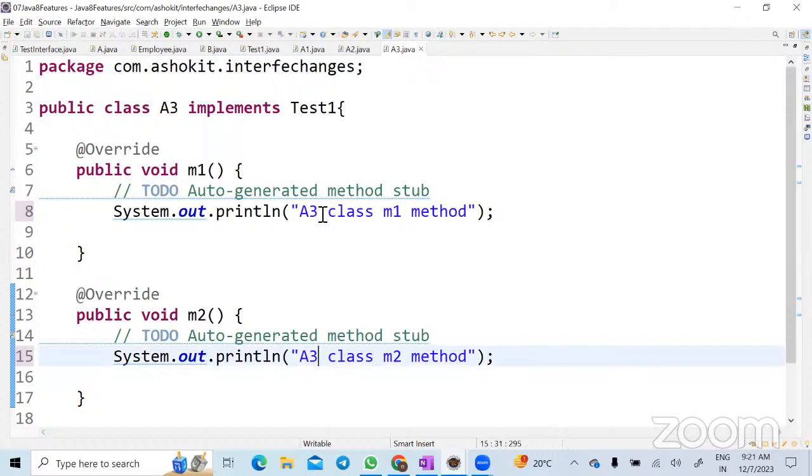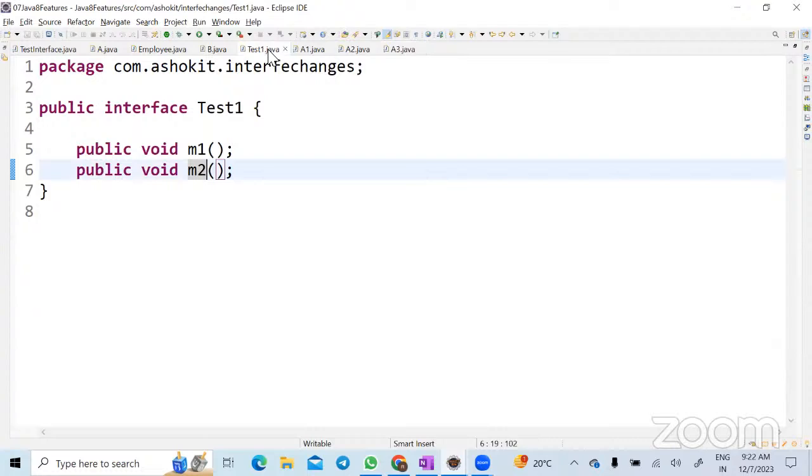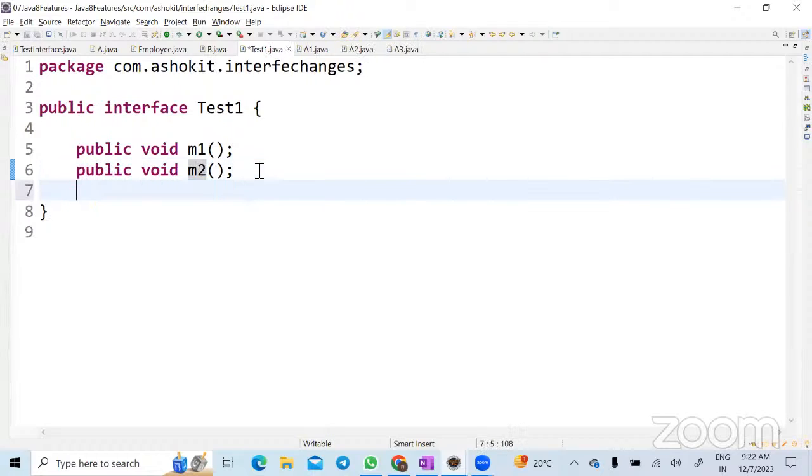Now assume that I'm going back to Java 7. Assume this is the code present in your project, and someone introduces one new method in this test interface. What kind of methods can they write before Java 8? Only abstract methods. If I introduce one more abstract method called M3 and save it, what happens? Compilation error.